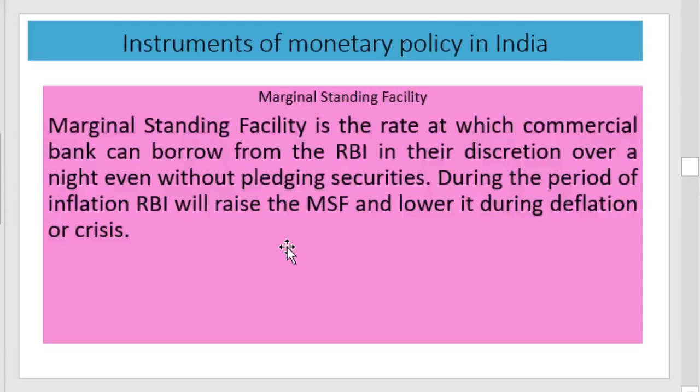This is the overnight lending rate of the central bank to the commercial banks without pledging the securities. This is also used as an important tool for controlling the money supply by the Reserve Bank of India.